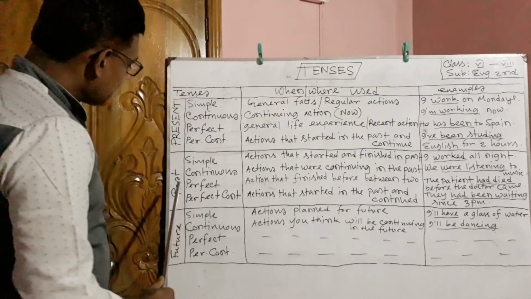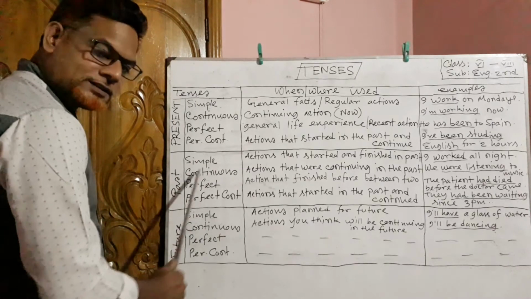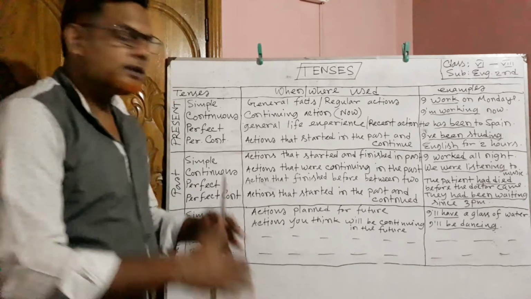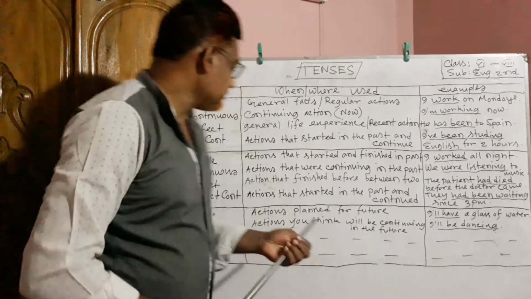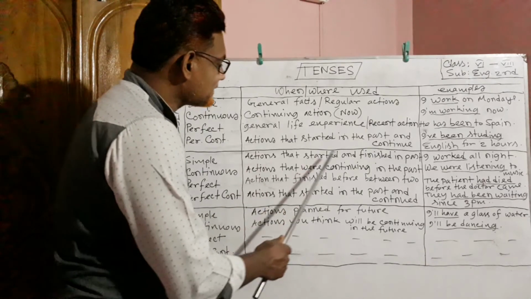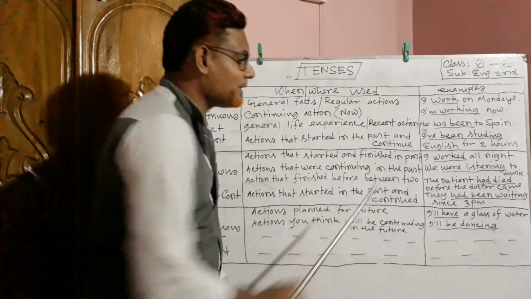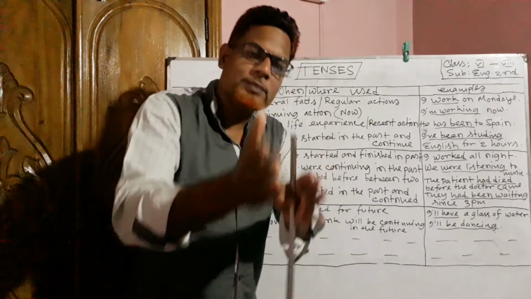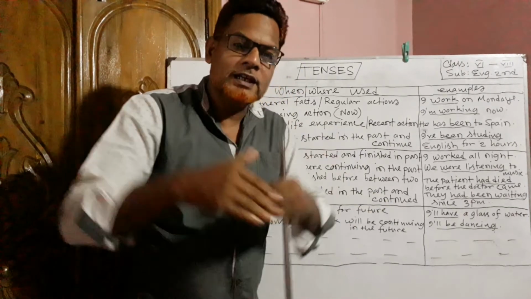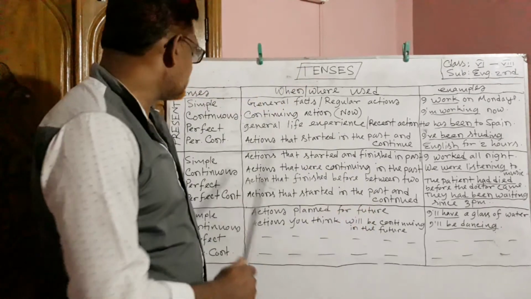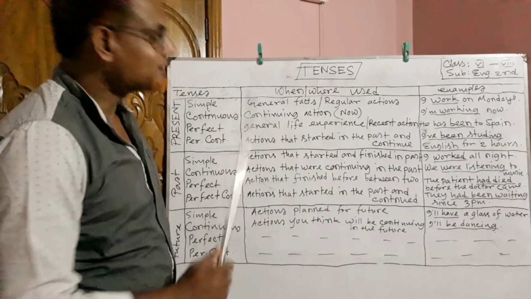Now students, let's see the next slot, past simple. When can we use the structure of past simple? If we want to express actions that started and finished in the past. That means any action that started in the past and finished in the past. If we want to express this type of expression, we can use the structure of past simple.